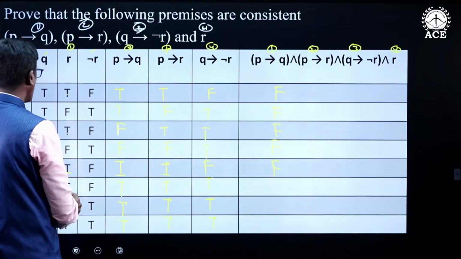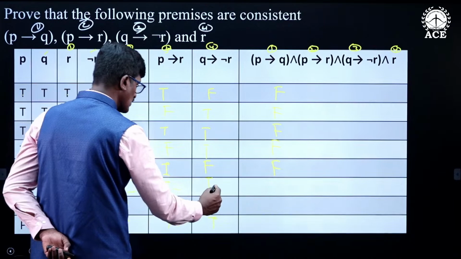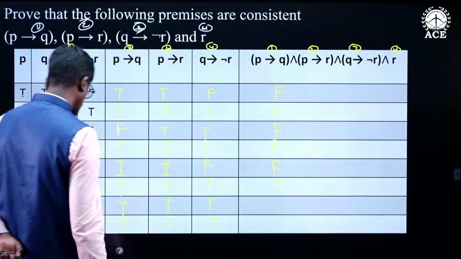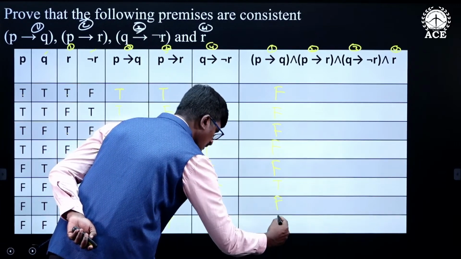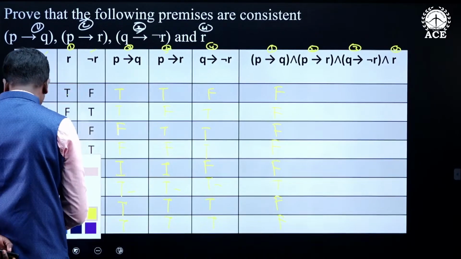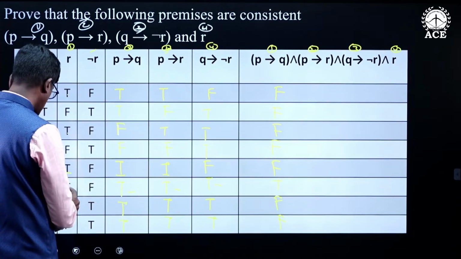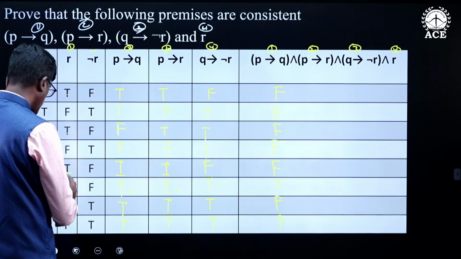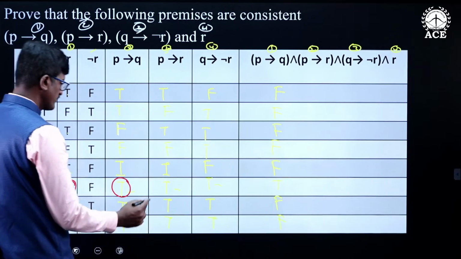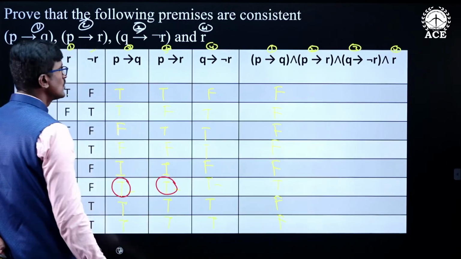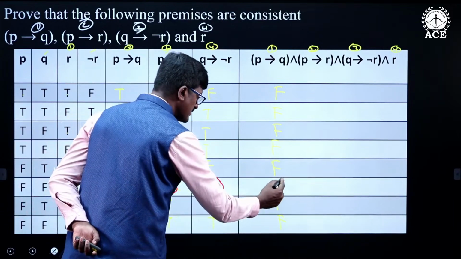Next case, R is true, this one is true, this one is true, this one is true, therefore it is true. In the next two cases it is false. So the conjunction of the premises is true in the last, that is the sixth case. Here R is true, P conditional Q is true, P conditional R is true, Q conditional negation R is true. So therefore it is true.